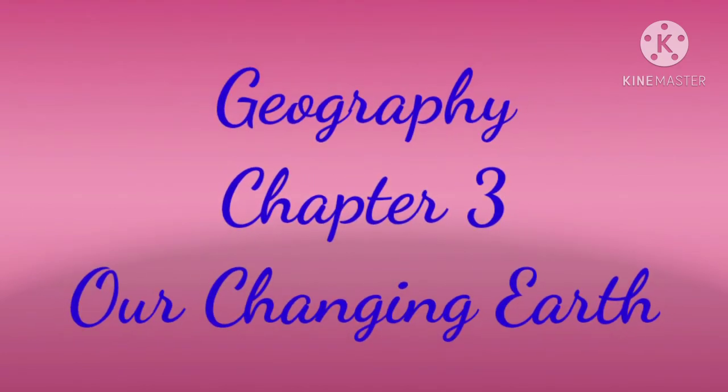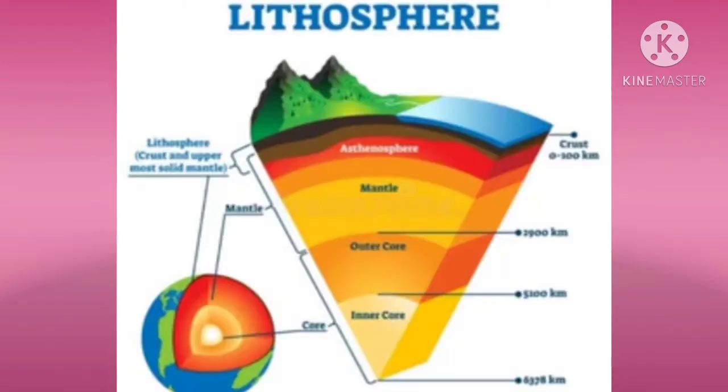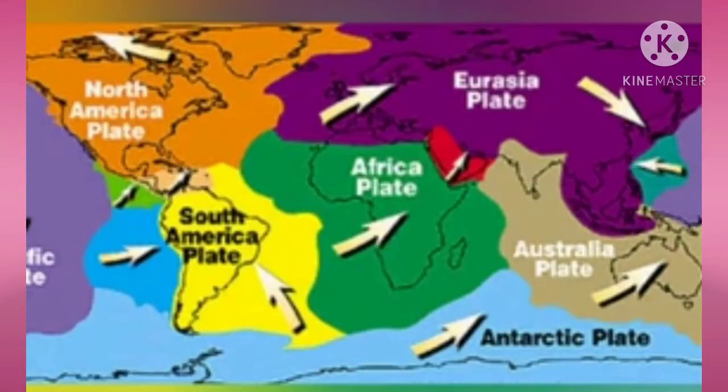Hey children, today we can start a new lesson, your geography third chapter, Our Changing Earth. The lithosphere is broken into a number of plates known as lithospheric plates. Okay children, in our last chapter we studied the layers of the earth. The smallest and first layer of the earth is known as crust or lithosphere. So this crust is divided into two, that is oceanic and continental masses. These continental masses are broken into a number of plates known as lithospheric plates.